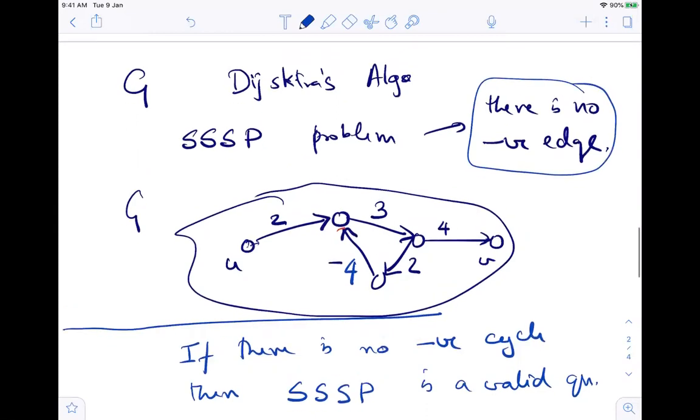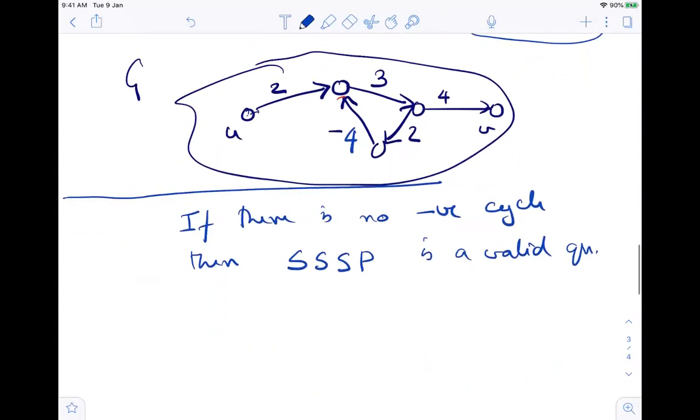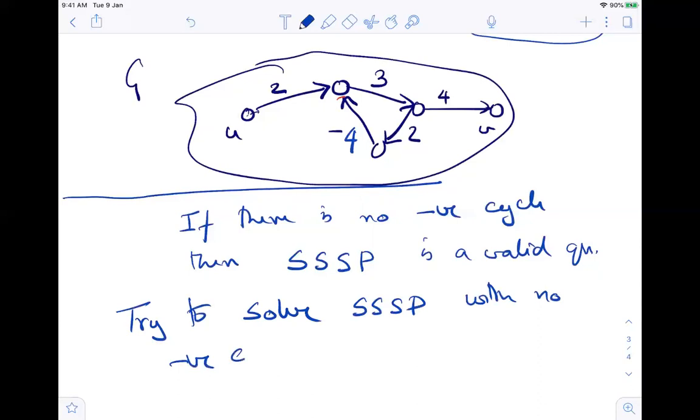So I can say, why don't you guys try to solve the single shortest path problem with no negative cycle. It might have negative edges, in the order of E times V steps or something of the form.